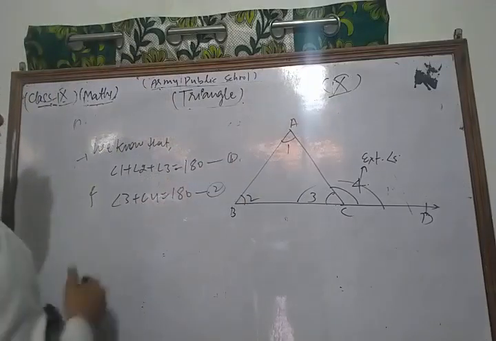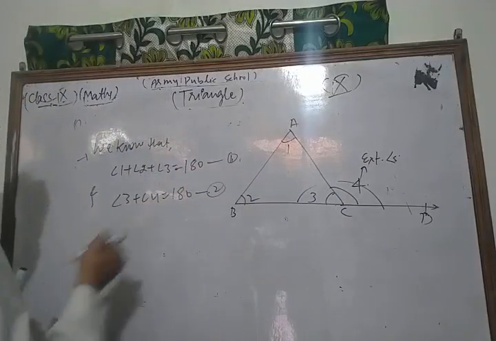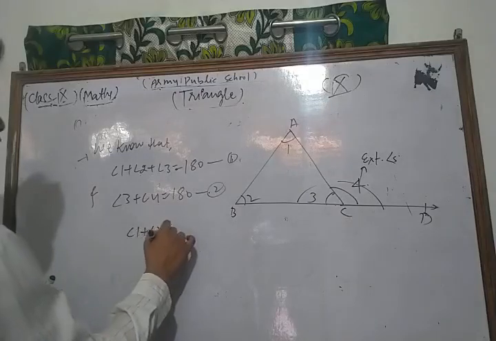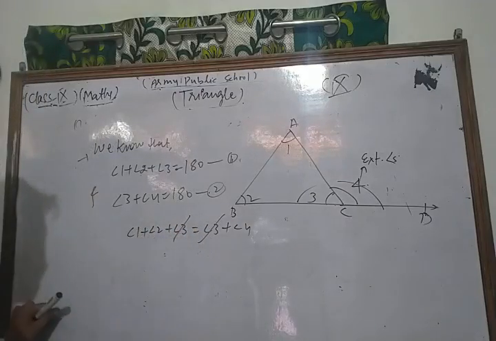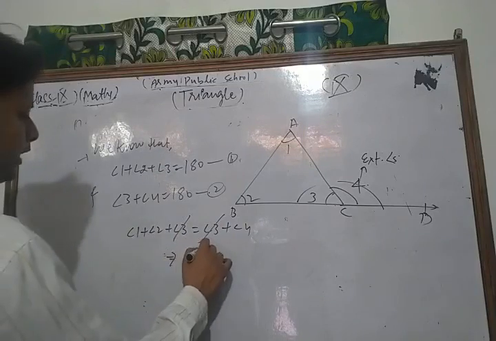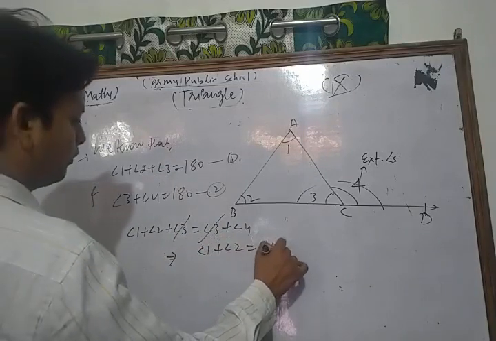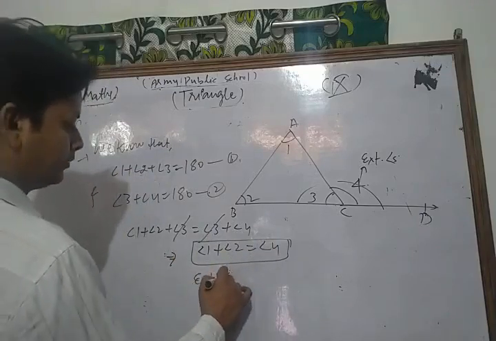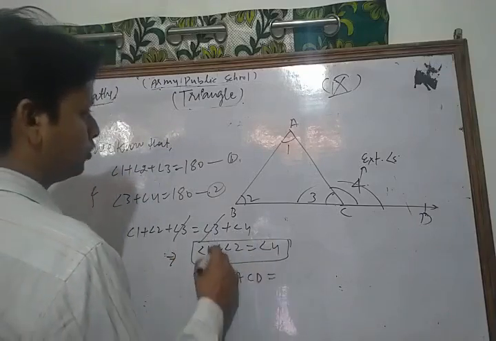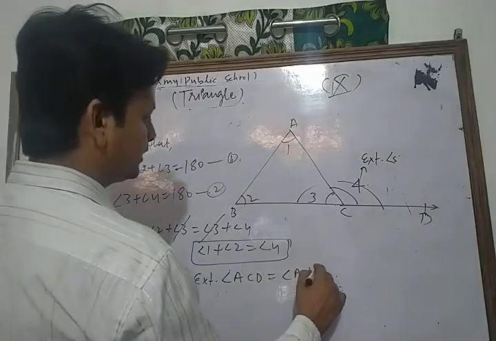Take this as 2. Using 1 and 2, we get angle 1 plus angle 2 plus angle 3 is equal to angle 3 plus angle 4. Angle 3 cancels on both sides. So we get angle 1 plus angle 2 is equal to angle 4. Thus exterior angle ACD is equal to angle A plus angle B.